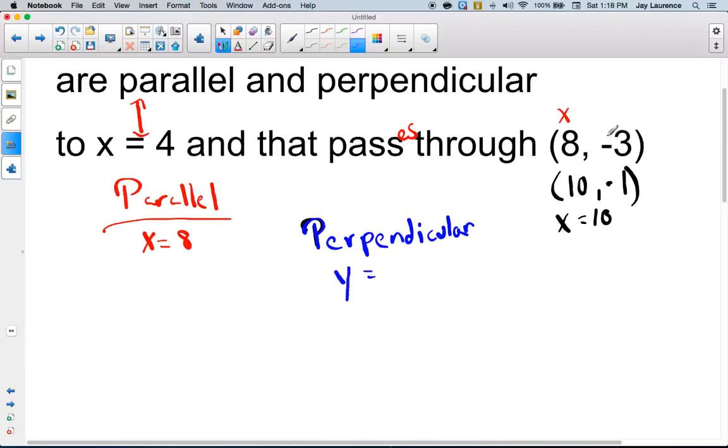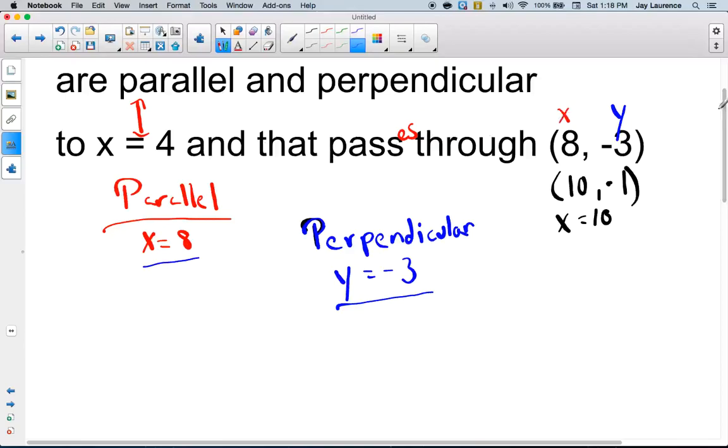And if I look at my point, my y-coordinate is -3. So therefore, the perpendicular is y equals -3. The first equation is parallel to the original and goes through the point (8, -3). This equation is perpendicular to the original and goes through the point (8, -3).